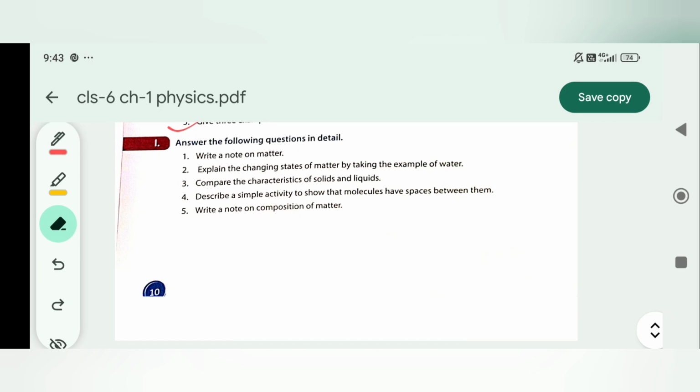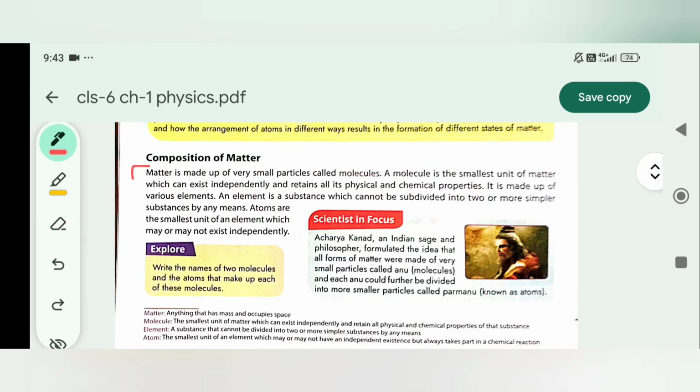I. Answer the following questions in detail. Write a note on matter. Matter is made up of very small particles called molecules. A molecule is the smallest unit of matter which can exist independently and retain all its physical and chemical properties. It is made up of various elements. Either you can write up to this or you can write up to this also. I's answer number 1.